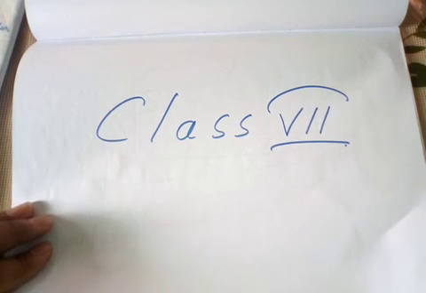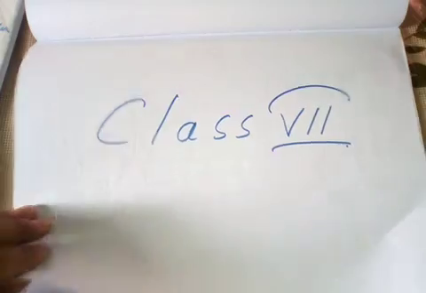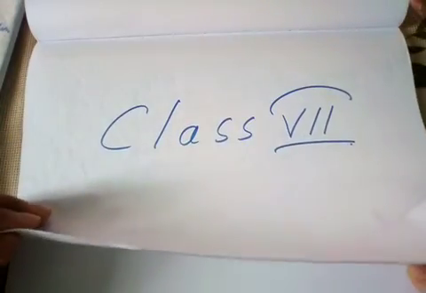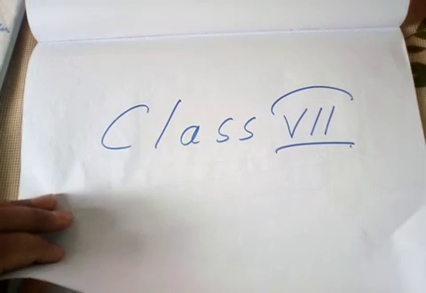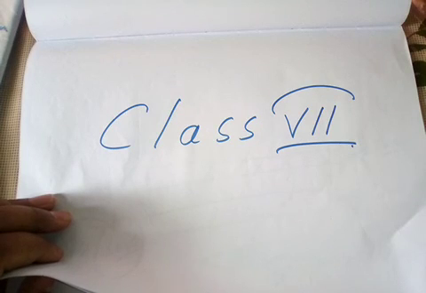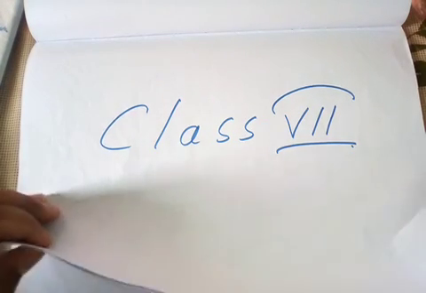Hello class 7 students. Today I am going to discuss the remaining part of the chapter, that is the elements of weather and climate. In the last class we discussed the various systems of temperature that affect the insolation of the earth's surface, and also how latitudes and altitudes decide the insolated heat and the difference of temperature on the earth's surface. We also discussed advection and convection. So in this video we will discuss the wind system.